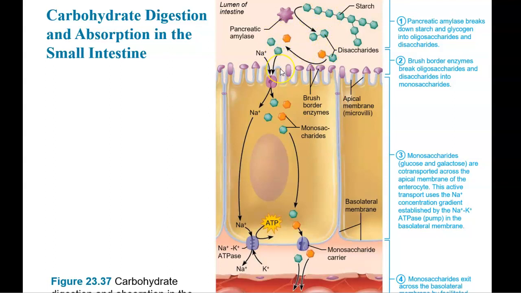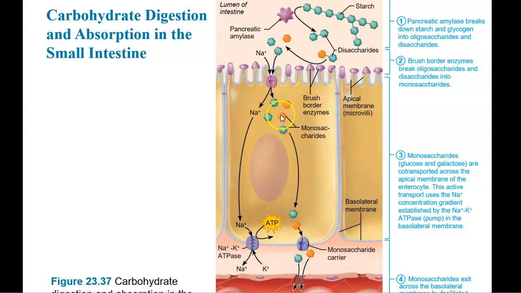Then they're going to cross the brush border enzymes. So these are located on the apical side of the cells, of the enterocytes. And so at the brush border where the enzymes are located, those disaccharides are going to be broken down to monosaccharides, as you can see here.